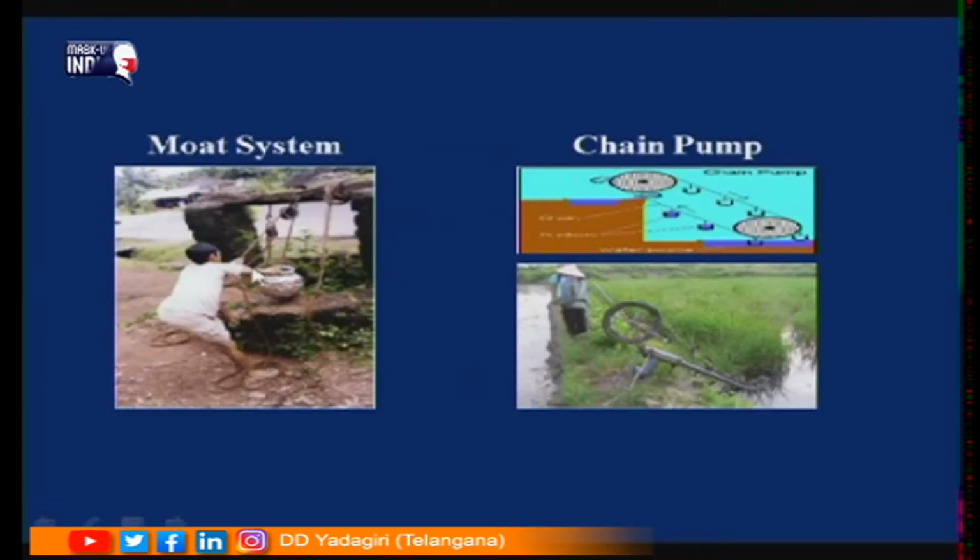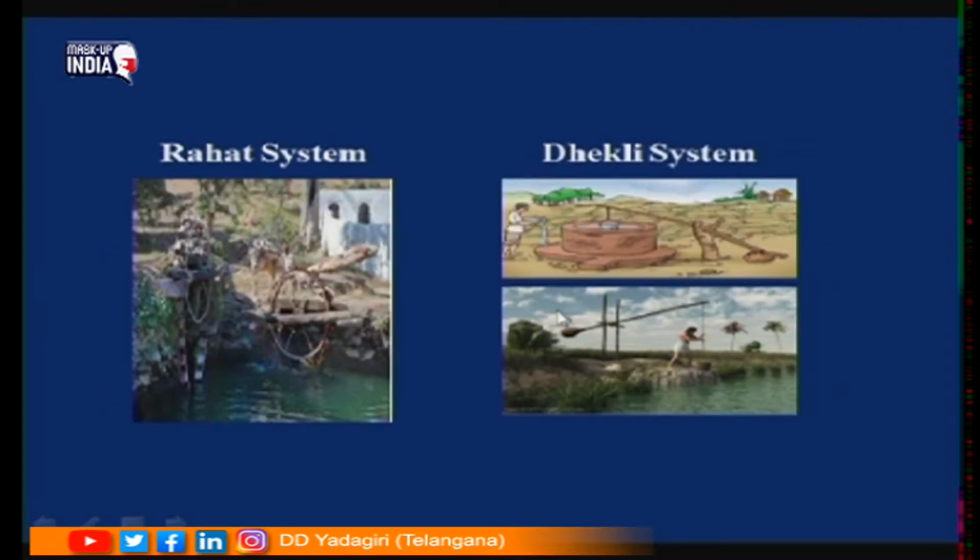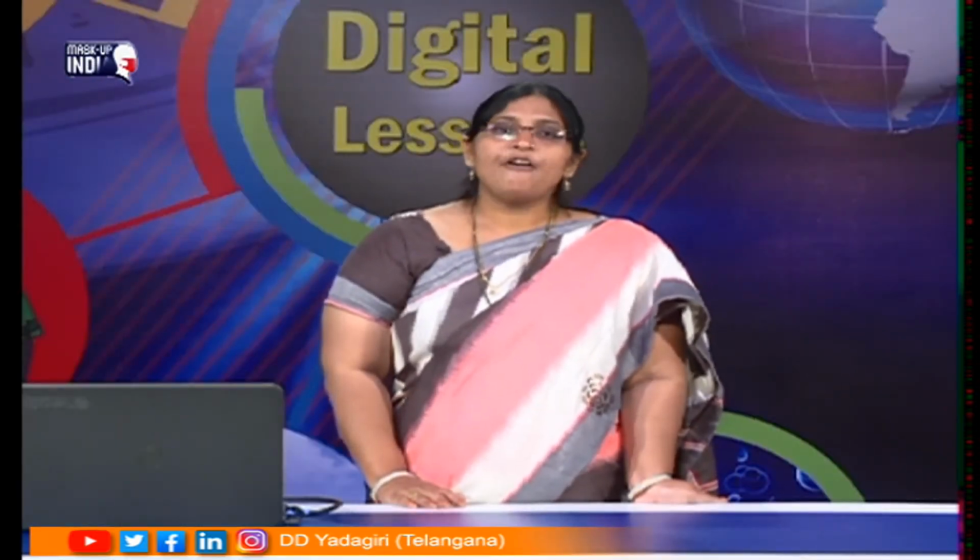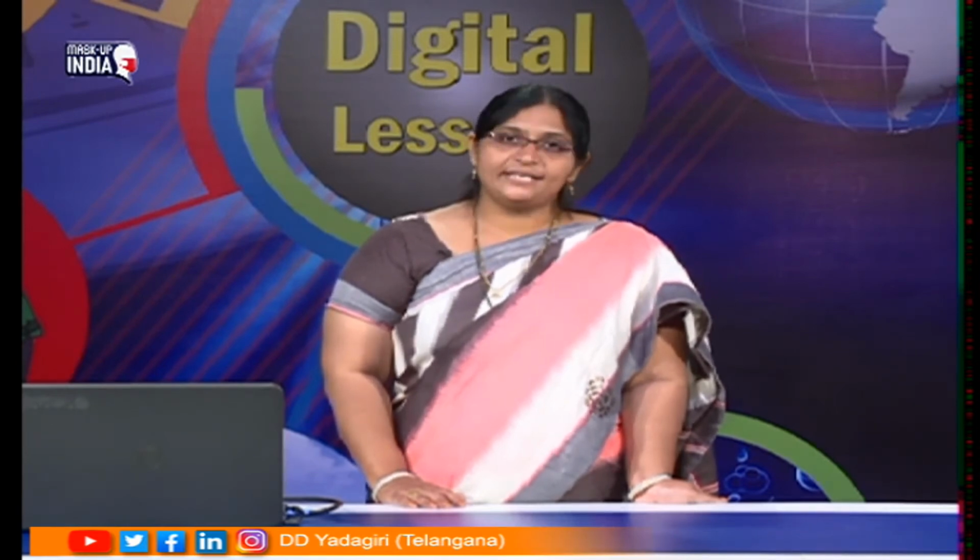So here in this a person is taking the water. Chain pump means here a pulley is being arranged and it is drawn with the rope. So this is chain pump system, and this one is rahat system, and this is dhekli system. So these are the different methods which were used anciently, previously. But nowadays they are using different systems such as furrow irrigation and basin irrigation.